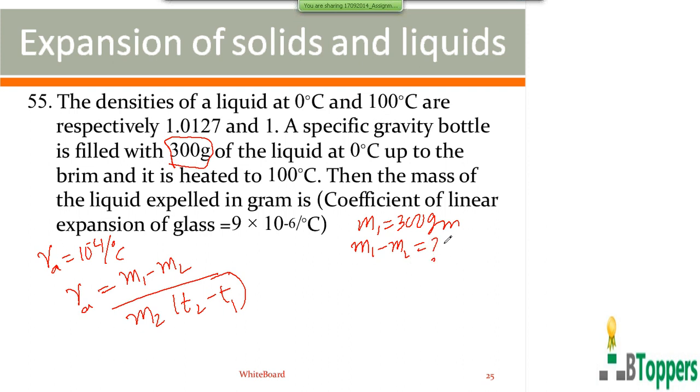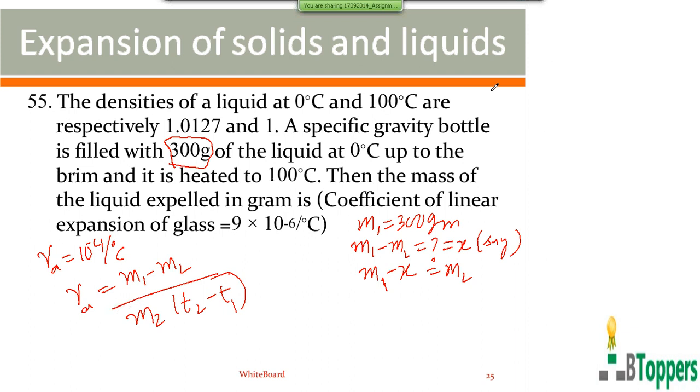You can denote m1 minus m2 by x, that is the mass of the liquid expelled. So m2 can be written in terms of m1 and x, because m1 is given in the problem and x is required. m2 is the mass of remaining liquid, you can write m1 minus x.